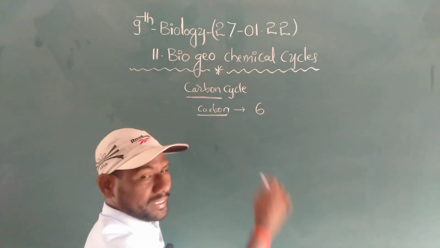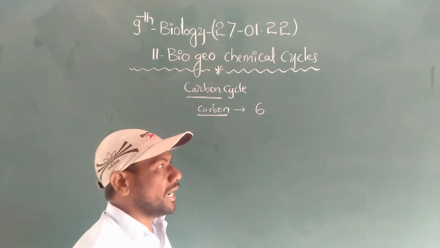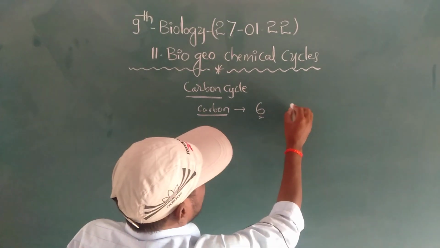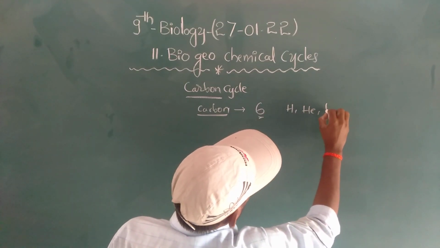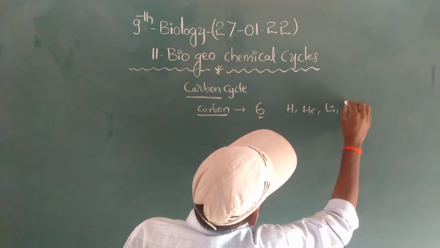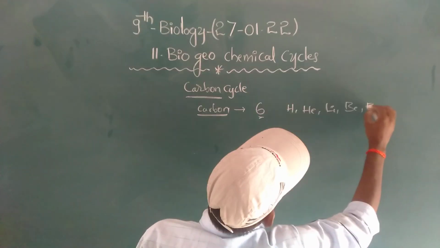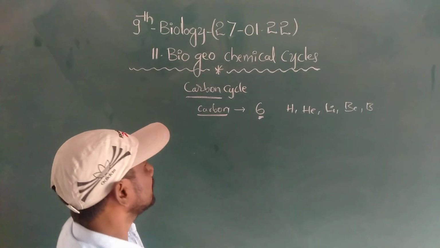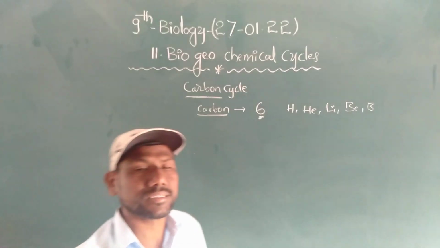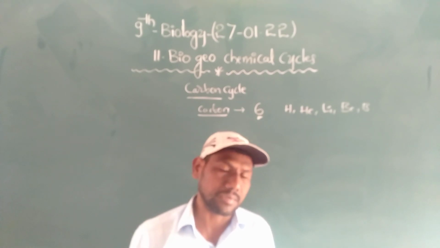Its atomic number is 6. Here the first element is hydrogen, helium, lithium, beryllium, boron. Then after that, the sixth element is carbon. That's why the atomic number of carbon is 6.